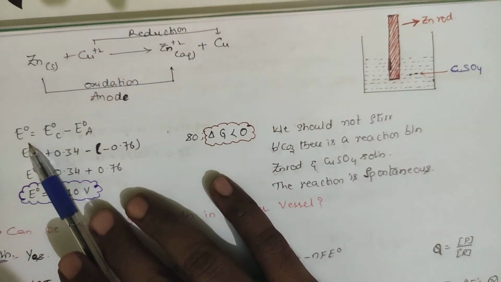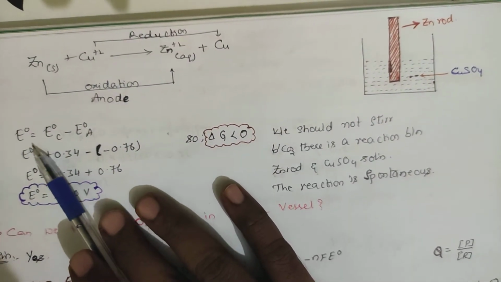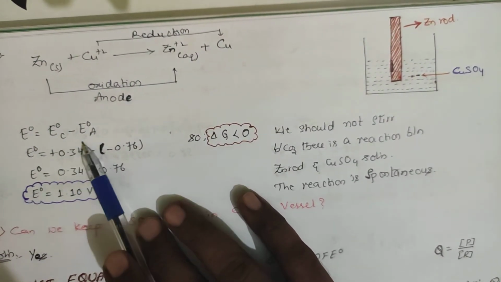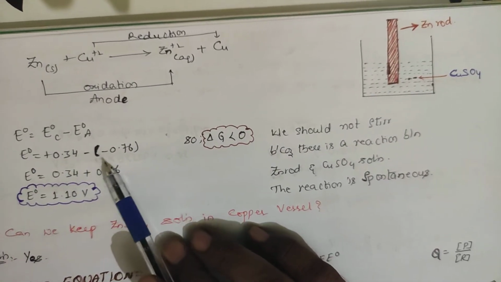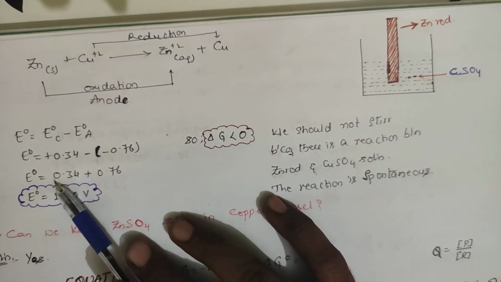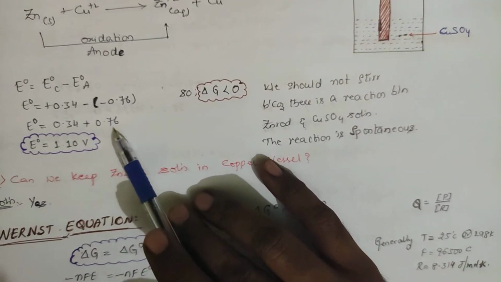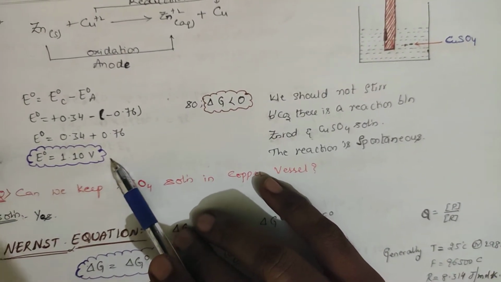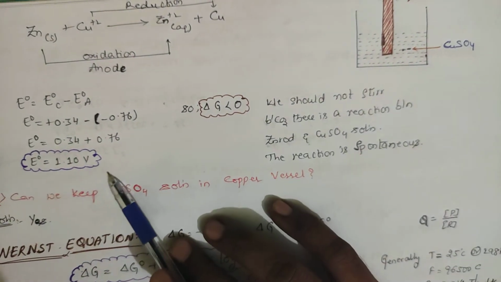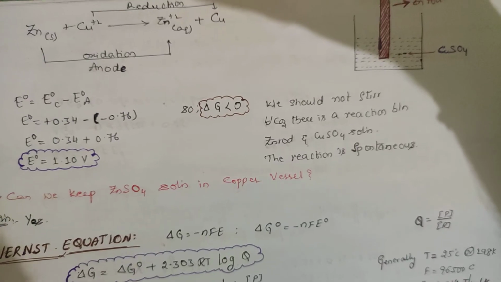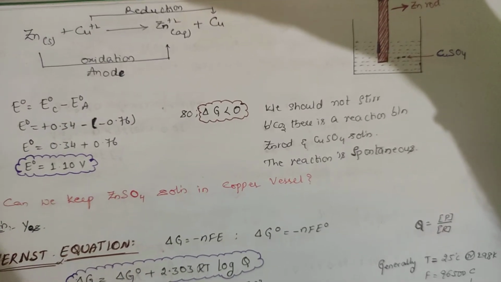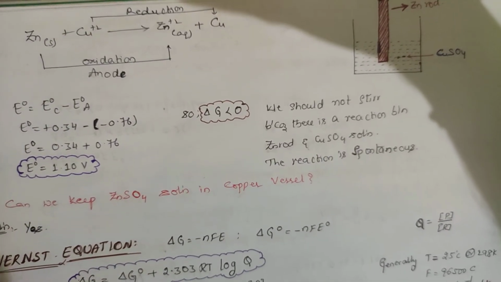And in the indirect way of solving, E naught is equal to E naught of cathode minus anode. So you'll be getting plus 0.34 minus of minus 0.76, and the E naught value you obtain will be equal to 1.10 volts. So if you are getting E naught as this value, delta G will be less than 0. Then that reaction is possible. That is a feasible cell. So that is the condition for the construction of a cell.